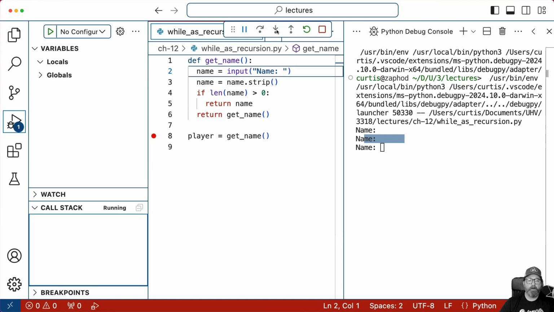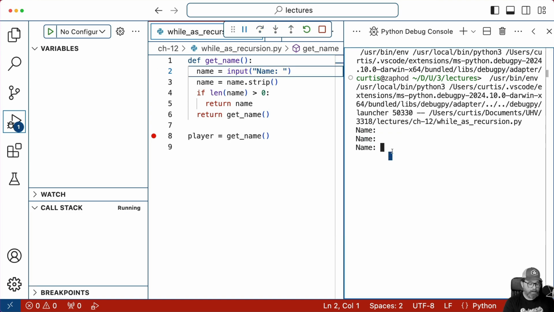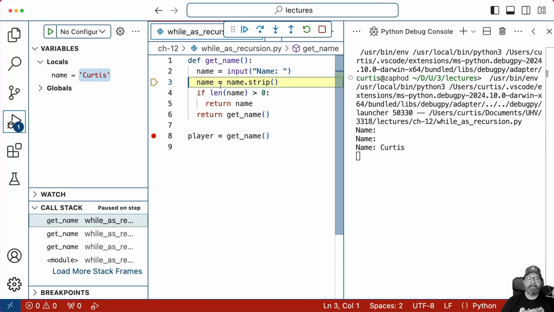So now I'm going to step over this again. I'm going to enter my name. I'm actually going to enter it this time. Here I am, Curtis. Okay? So I hit enter, and now name is Curtis.